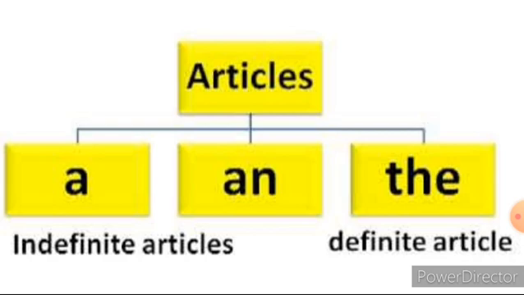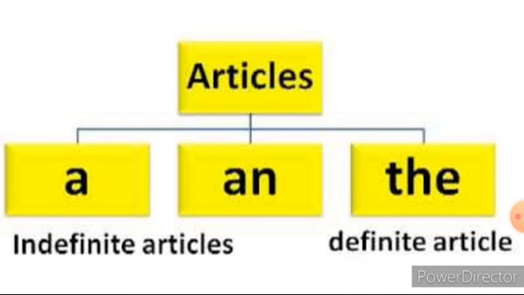So listen, the letter A and the word an are known as indefinite articles. Look at the spelling, children. Indefinite articles. How many indefinite articles are there? Two. One is a and another one is an. Now look at the next, the. The is known as the definite article. Look at the spelling.